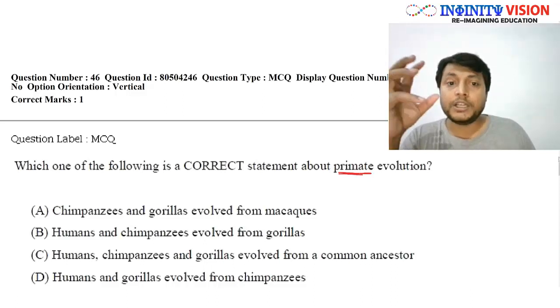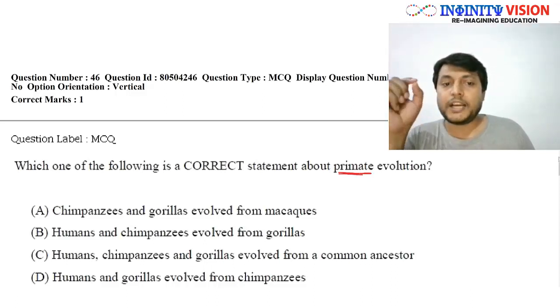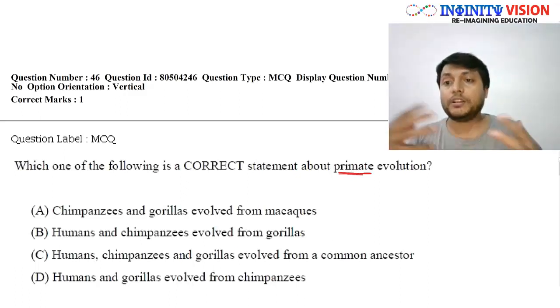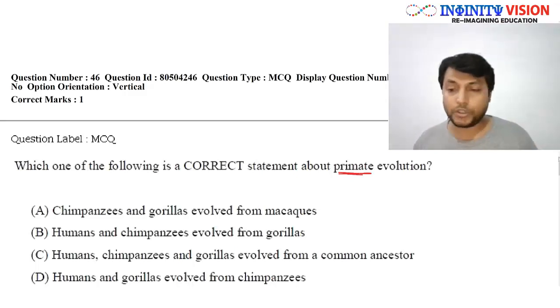So the question says you have to pick the correct statement regarding how the primates evolved. Let us see the options.